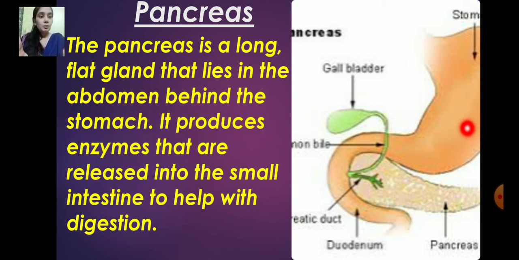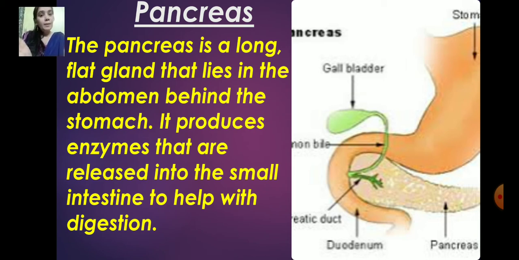So this is the stomach and behind it you can find this pancreas. It produces the enzymes that are released into the small intestine to help with digestion. So this pancreas produces some sort of juice which helps in digestion.